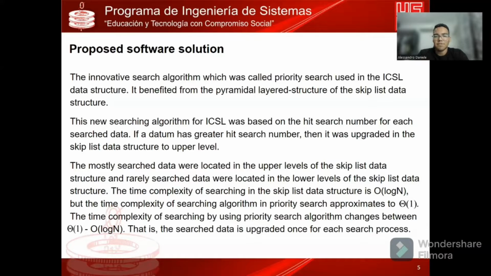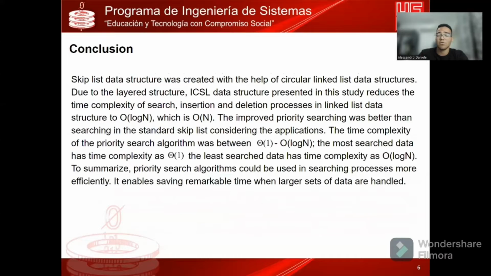The time complexity of searching in the skip list, the normal searching, is O(log n), but with priority search it is approximately O(1), and the time complexity of searching by using the priority search algorithm changes between O(1) or O(log n). And also, when you search a data, it is upgraded. Every time that you search a data, it is upgraded, to an upper level or lower level. It's each search process.